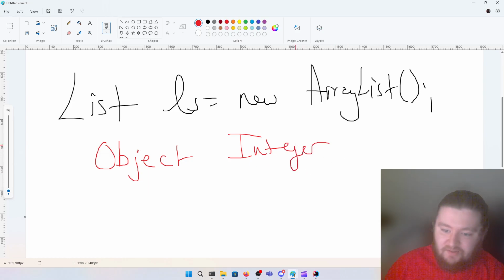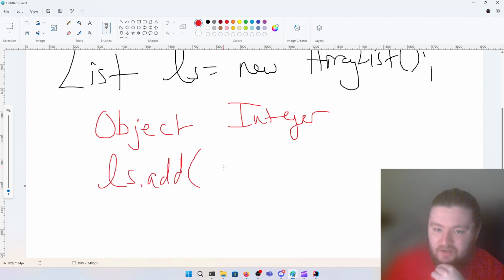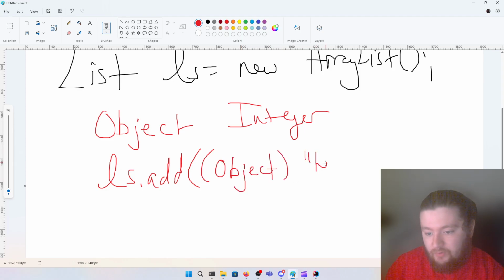The double wrapper class is an object. Anything, lists are objects, array lists are objects, sets, maps, everything that is a reference type, anything that is not a primitive is an object. And what that means is we can just do something like ls.add. If you want to add a string, unfortunately you can't just do the string hello, because this list only accepts objects. So what we have to do is cast this explicitly to an object. And then this will work.